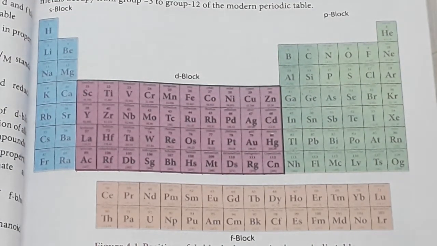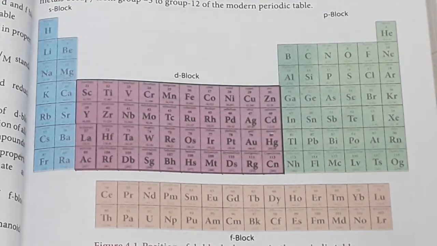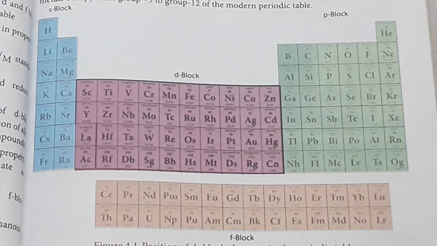Among transition metals, iron and copper play an important role in the development of human civilization. You know very well how iron and copper are used in daily life, okay. Many other transition elements also have importance. I am going to explain a few usages. Tungsten is used for light bulb filaments, titanium for manufacturing artificial joints, molybdenum for boiler plants, and platinum as a catalyst. You have to use it for so many reactions as a catalyst. For platinum, you have to notice so many reactions.